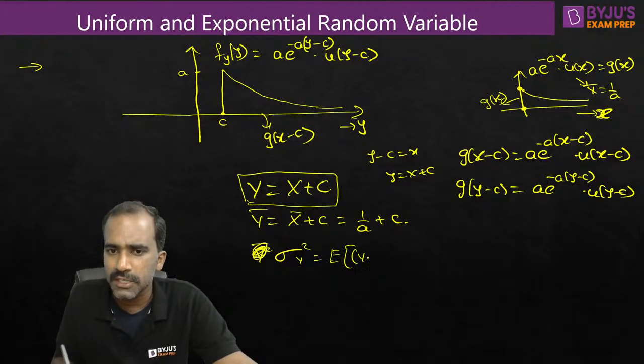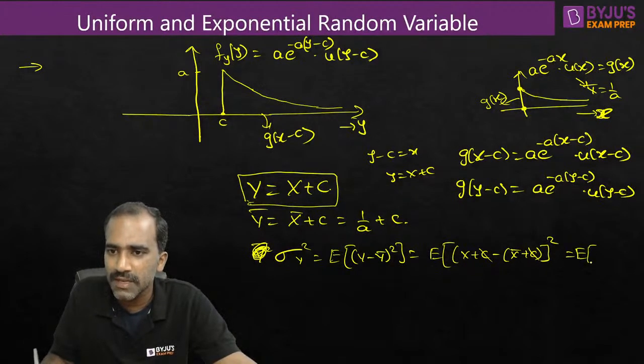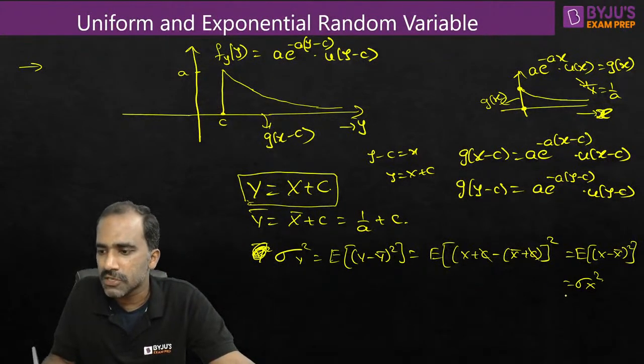Sigma y square is the expectation of y minus y bar whole square. And what do we know about y? y is given as x plus c. Minus y bar, which is x bar plus c, whole square. c and c get cancelled. Now what is it looking like? It is the expectation of x minus x bar whole square, which is the same as the variance of x. I told this previously also.